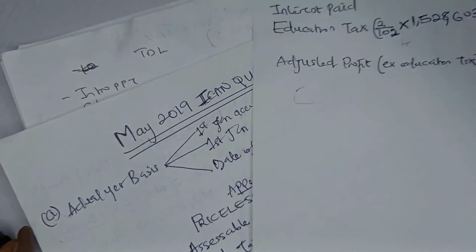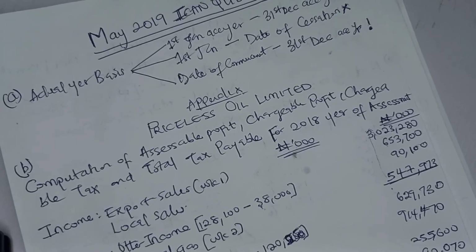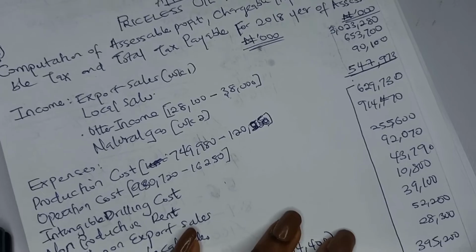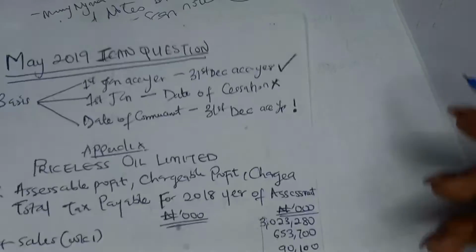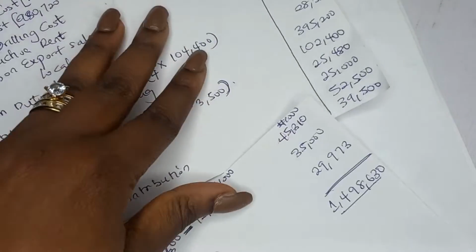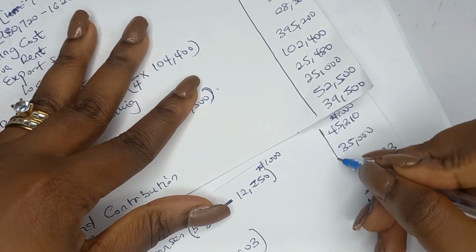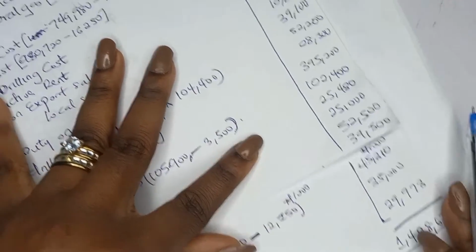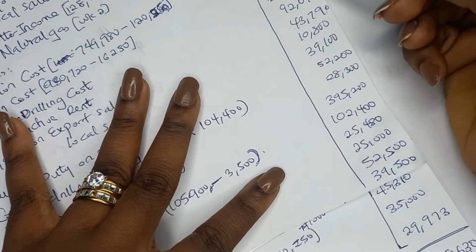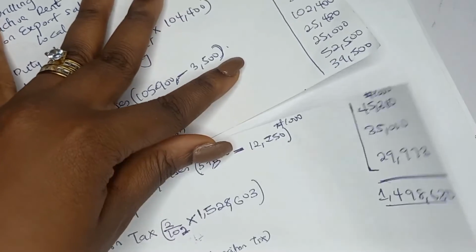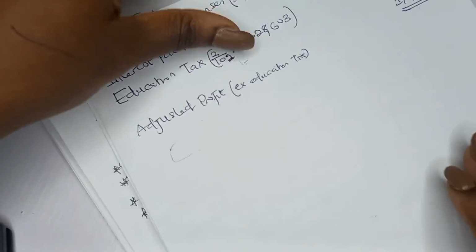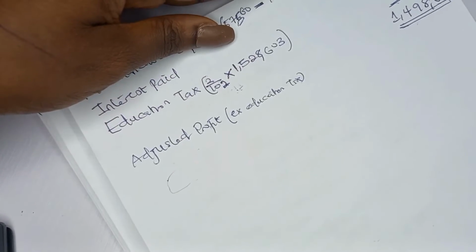So let me go to the first page where I started the expenses. This is where the expenses start from, all of this down to your education tax. This is all the allowable expenses. So when you add all of this and you deduct from the total income, that's when you have your adjusted profit.